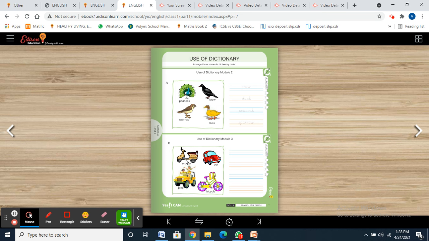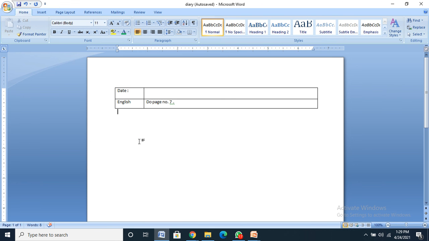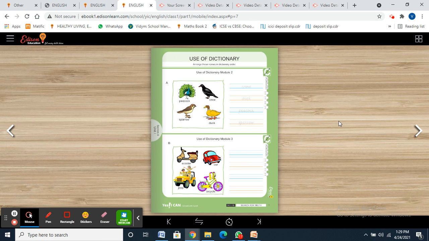You're going to do your work, and now it's time for your diaries. Please take out your diaries, everyone, and mention the date. After mentioning your date, write work in the English column: do page number 7. Complete it and practice more in your notebook.